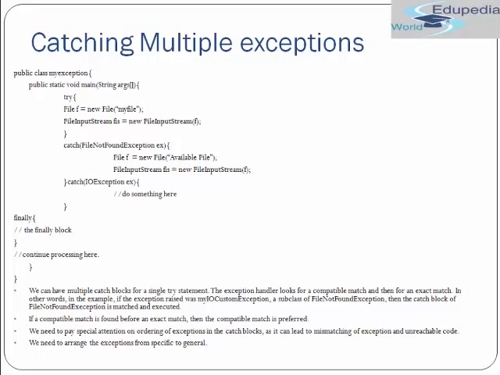We need to pay special attention to the ordering of exceptions in catch blocks, as it can lead to mismatching of exceptions and unreachable code. We need to arrange the exceptions from specific to general. So first we put all the specific exceptions and at the end put the general exception class. This is what we should pay attention to while writing catch blocks.